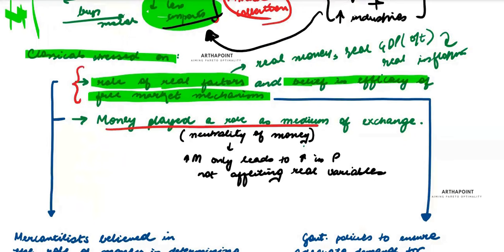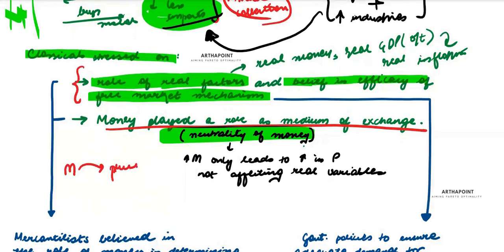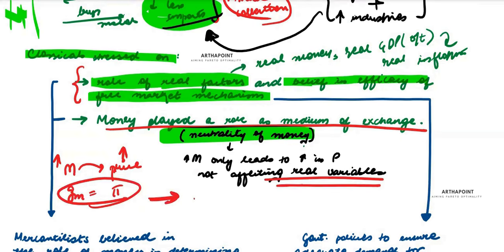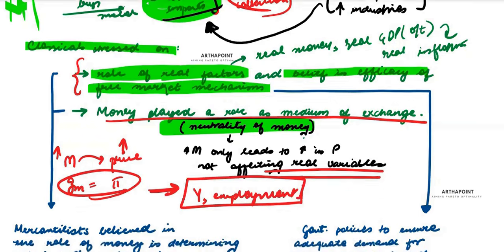Money played a role as a medium of exchange only, but they believed in something called neutrality of money, which is the focus of this chapter. We'll see that money only affects prices, only affects inflation. An increase in money will lead to an increase in prices. Growth of money is equal to inflation. But it does not affect any of the real variables, like output and employment. All these variables are unaffected.